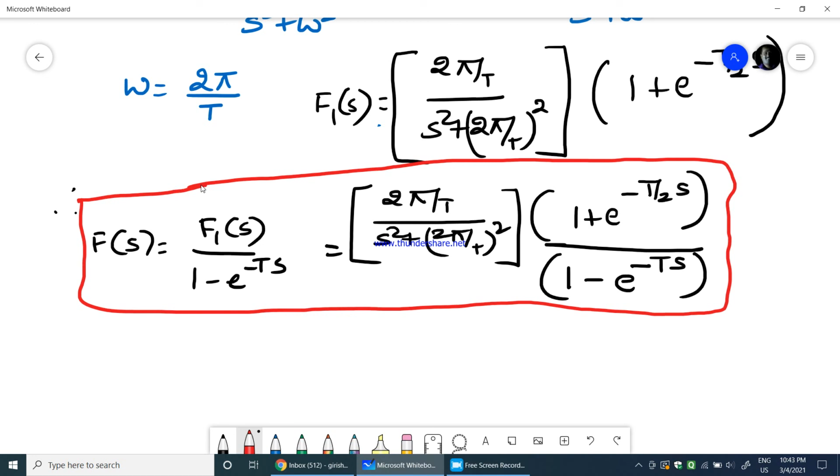Okay. So finally we have solved some 8 problems. We have taken sawtooth waveform, rectangular waveform, square waveform, sine waveform. So any waveform, if they give you the periodic function, your job is to find the Laplace transform of one cycle of that periodic waveform, and then the Laplace transform of the total periodic function would be equal to f1 of s by 1 minus e power minus Ts, where that f1 of s is nothing but the Laplace transform of that one cycle.